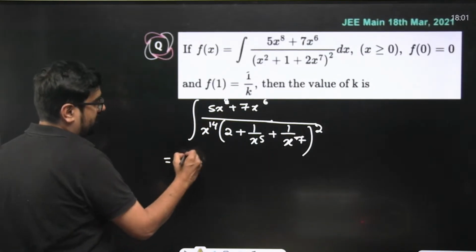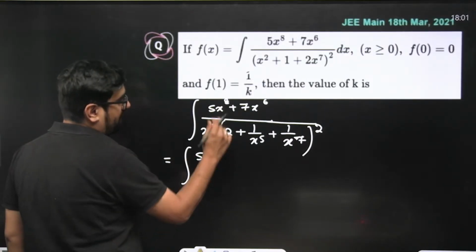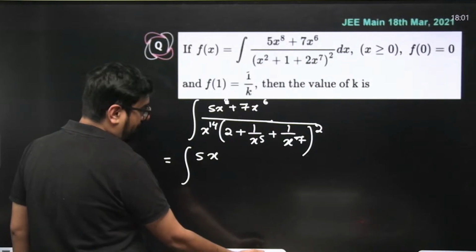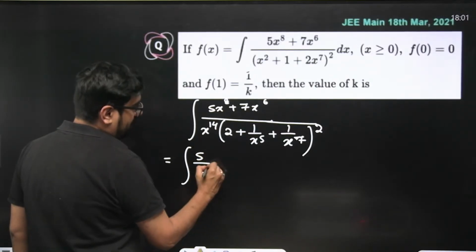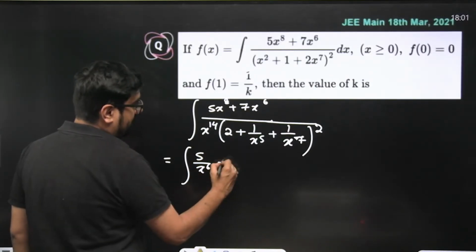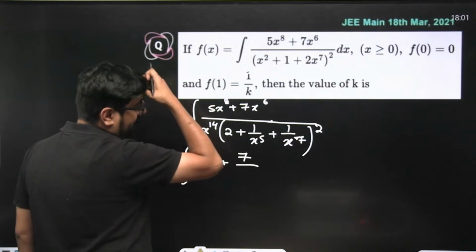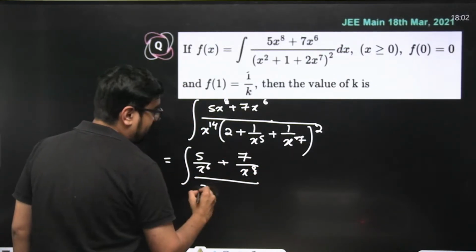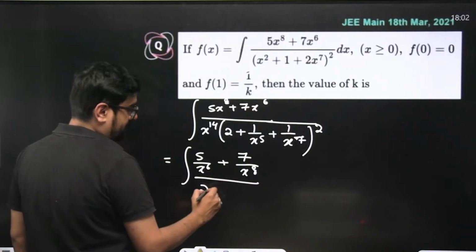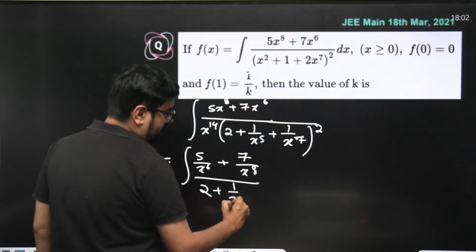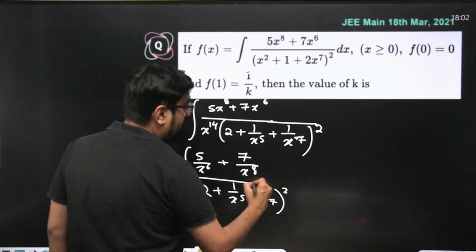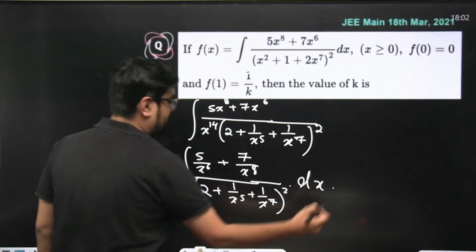So 5x to the power 8 by 14 means 5 upon x to the power 6, plus 7 upon x to the power 8 will be in the numerator. Now are you able to see the derivative of this is sitting in the numerator? 2 plus 1 by x to the power 5 plus 1 by x to the power 7 whole square, and this is dx.